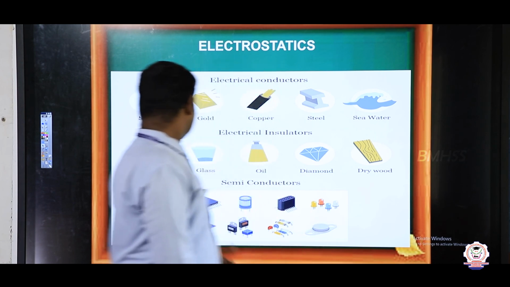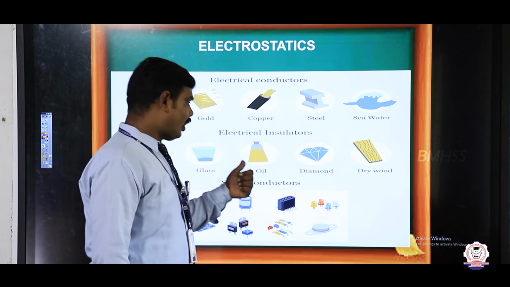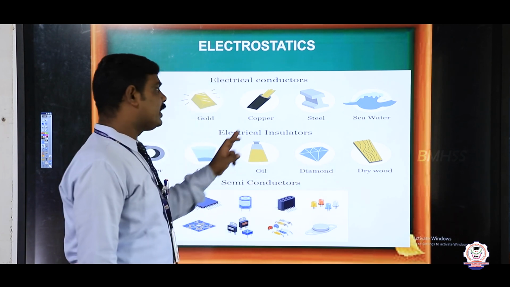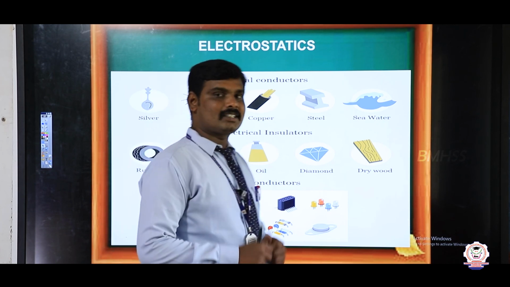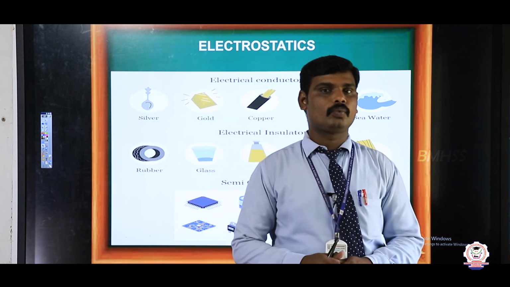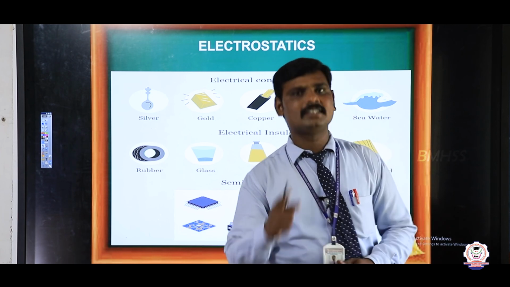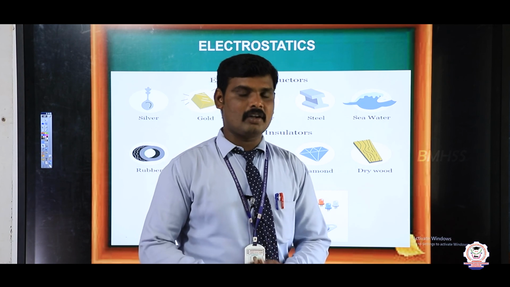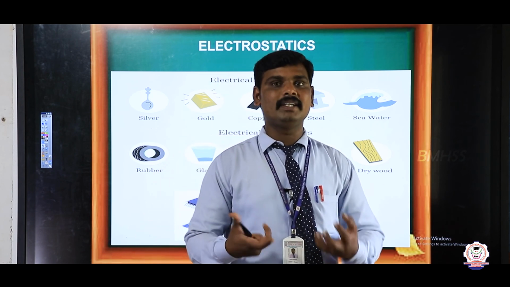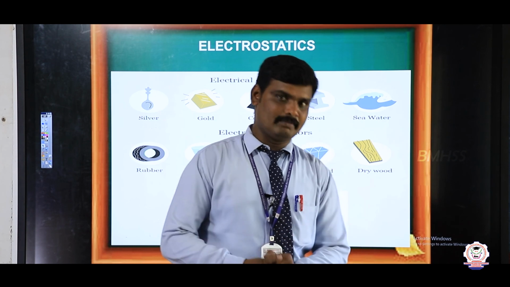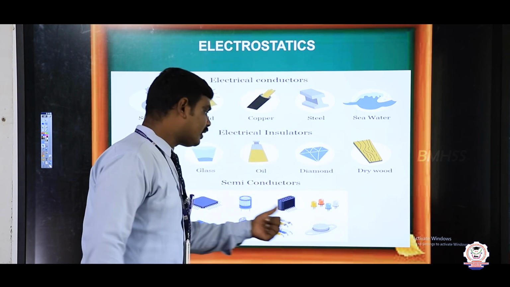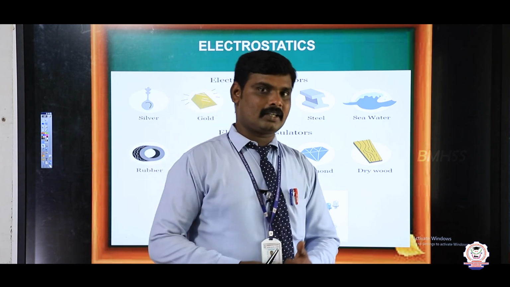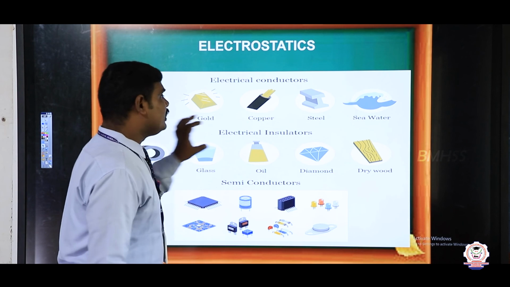Next, rubber, glass, oil, diamond and dry wood are given. These are called insulators. An insulator does not conduct electricity. Why? Because there are no free electrons. All the electrons are tightly bound to the atoms. Next, the semiconductors are given. Germanium and silicon are semiconductors. But in insulators,